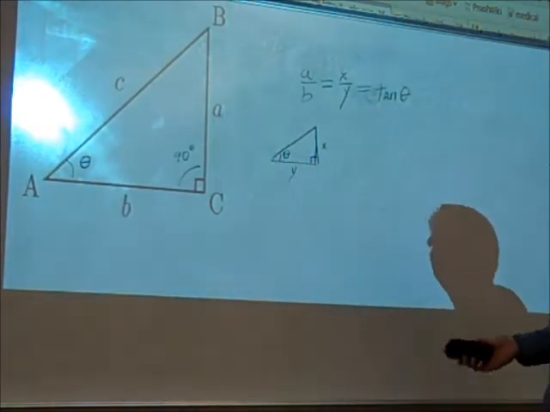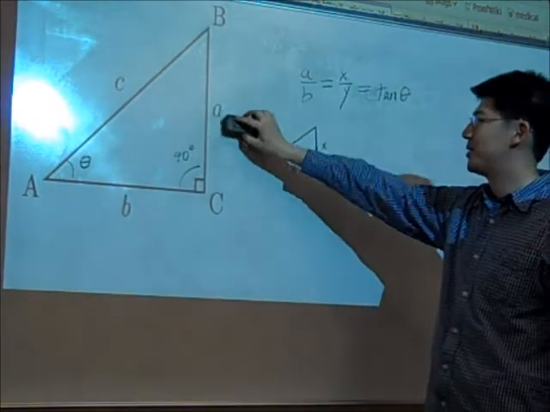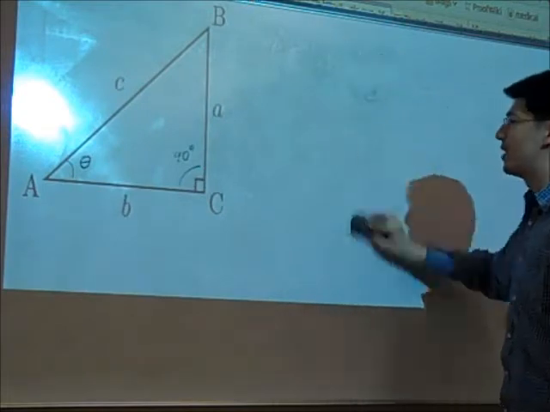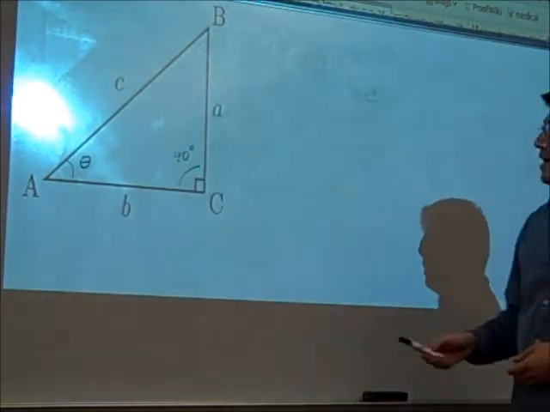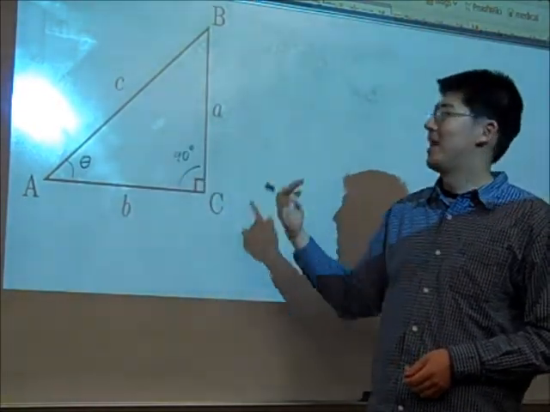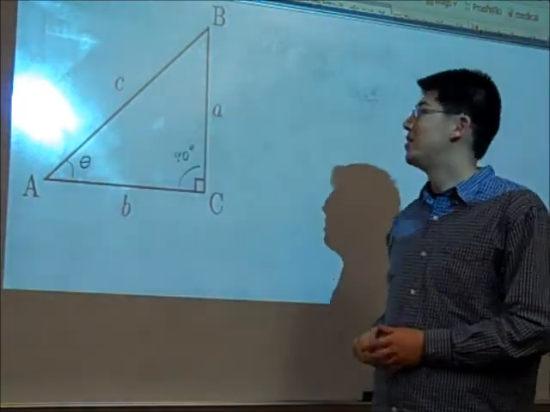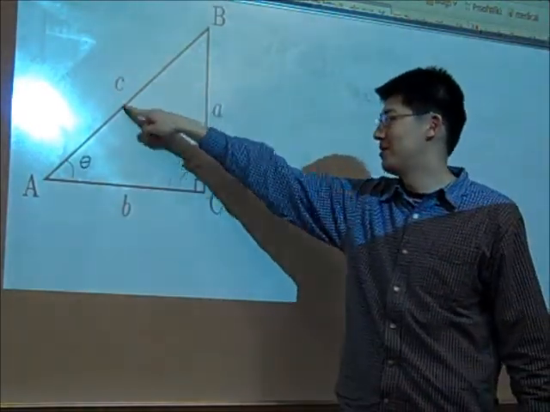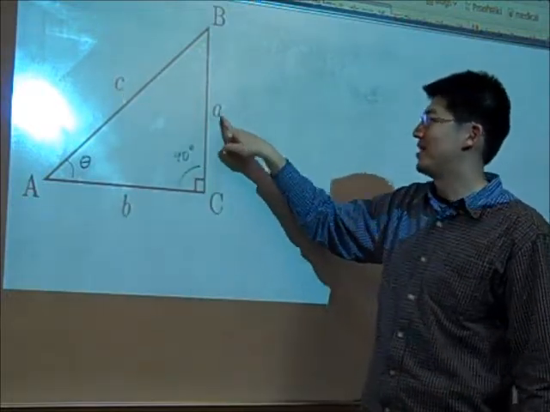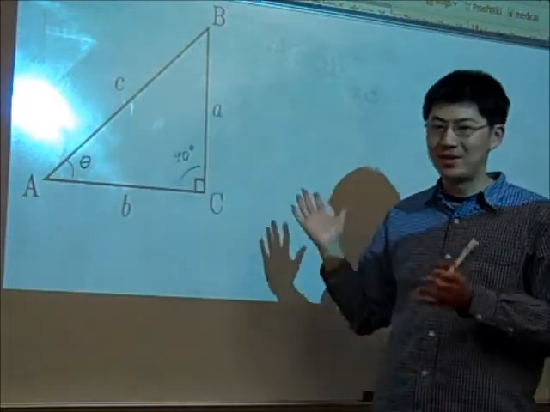So this is just one example of a quantity. What are other quantities that we can define? Well, all ratios can essentially be defined in this triangle. So let's see what those are. We actually have three sides in this triangle. So how many different ratios can we take between them? Well, it's going to be 3 choose 2, or 6. It means we can do the ratio of C to B, the ratio of C to A, the ratio of B to A, the ratio of A to C, the ratio of A to B, the ratio of B to C. So all 6 of them.